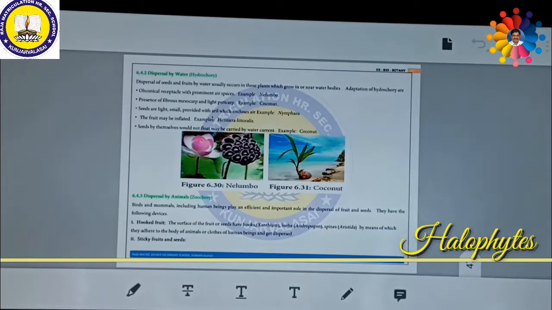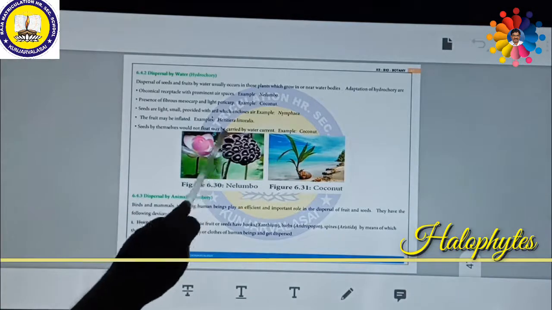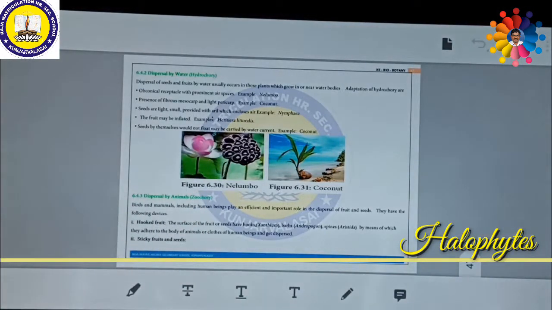Dispersal of seeds and fruits by water usually occurs in those plants which grow in or near water bodies. The adaptations for hydrochory are specialized. An inverted conical receptacle with prominent air spaces, for example Nelumbo. See here, these have an inverted conical receptacle, which can easily be carried by water and can freely float on the surface of water. Also the presence of a fibrous mesocarp and light pericarp.